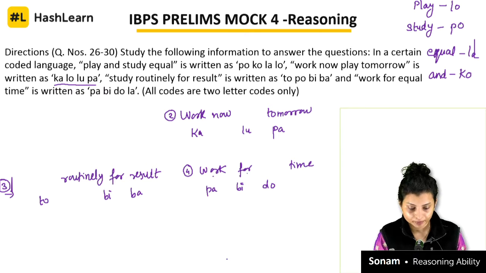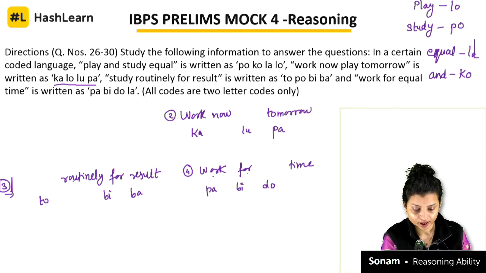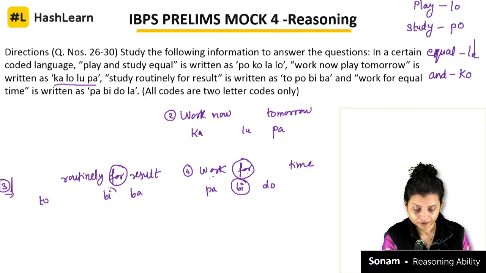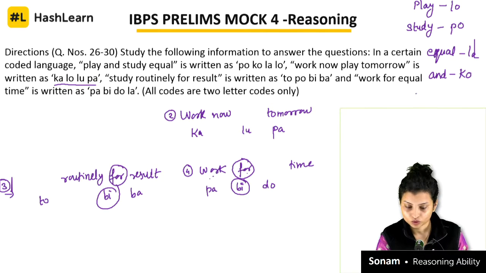Now let's compare the third one and the fourth one. Is the word routinely over here in the fourth one? No. For is common in both? Yes, so for is common. Now look which code is common. TO is not there. BI, yes, BI is there. So it means that for stands for BI.